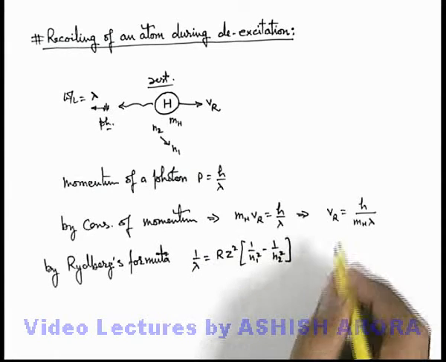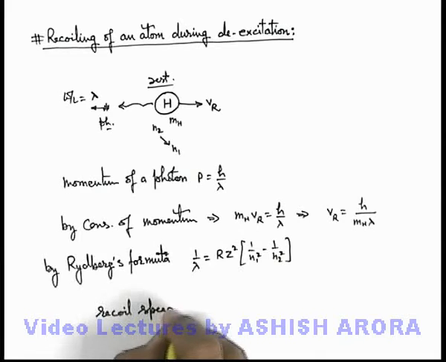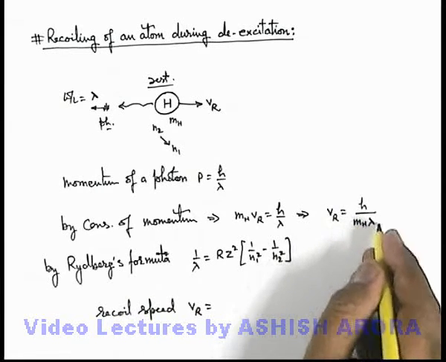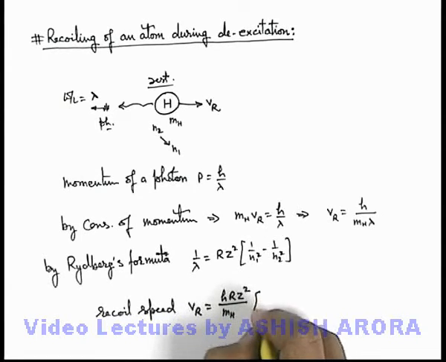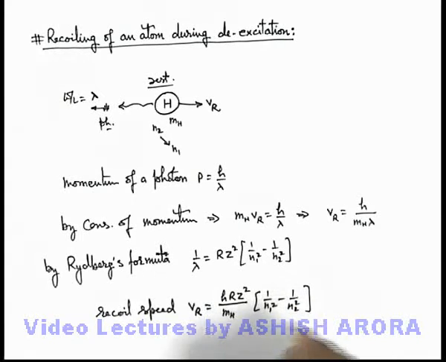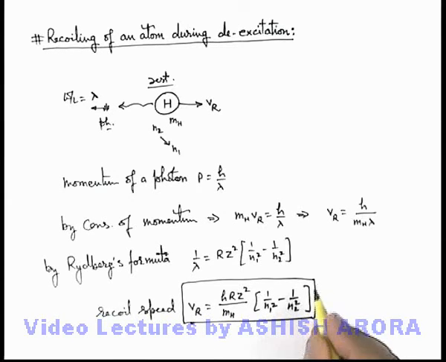If we substitute the value of 1 by lambda here, this will give us the recoil speed Vr equals h over mh lambda, which is h R Z square by mh multiplied by (1 by n1 square minus 1 by n2 square). This is the recoil speed we are getting using this relation, and this will be approximately correct.